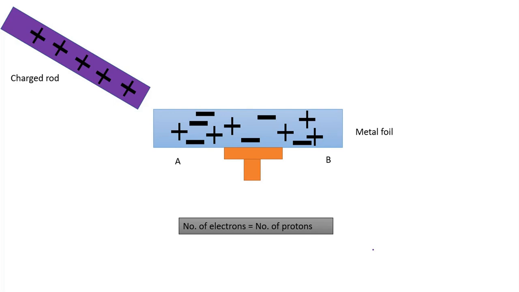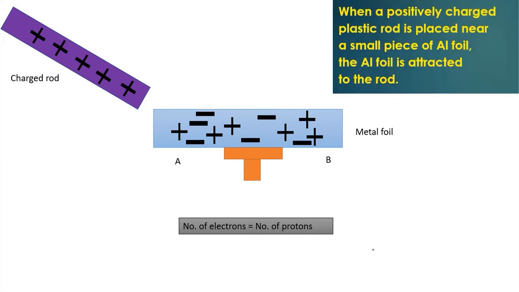A positively charged rod is placed near a small piece of metal foil, or aluminum foil for example. The aluminum foil will attach to the rod.